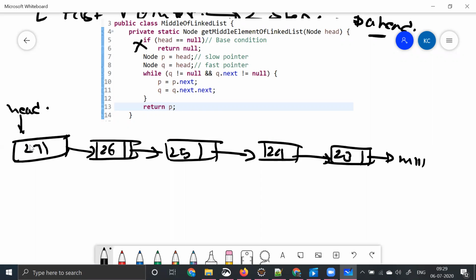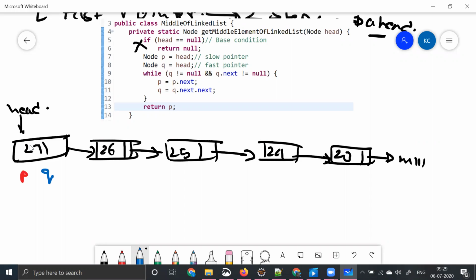So what we are trying to do, we are checking if head is equal to null. This case is not coming, which means we are not coming into this case. So what am I trying to do? I'm initializing 2 pointers P and Q. Here there's a pointer called P, and then there is a pointer called Q. Right? There are 2 pointers P and Q.